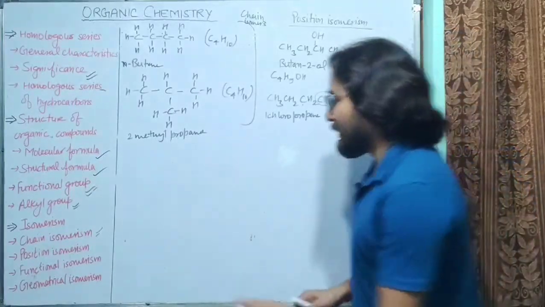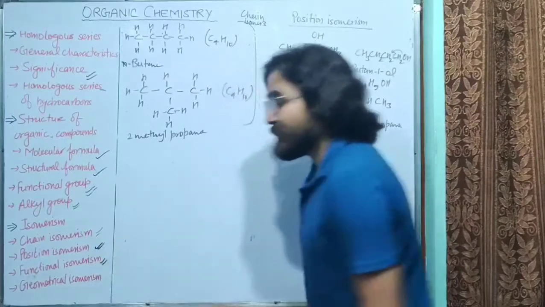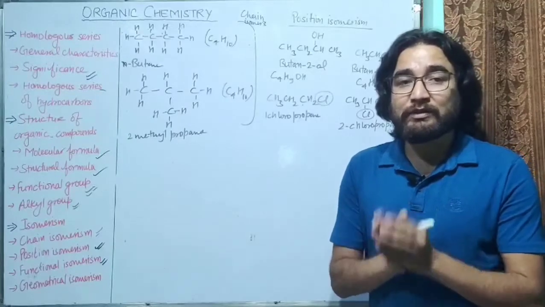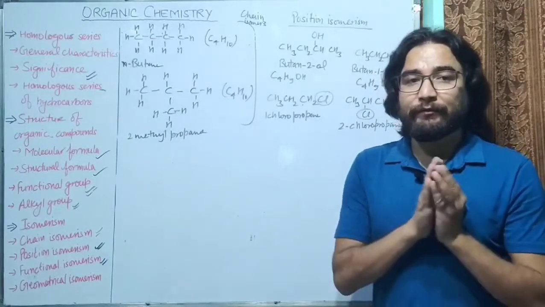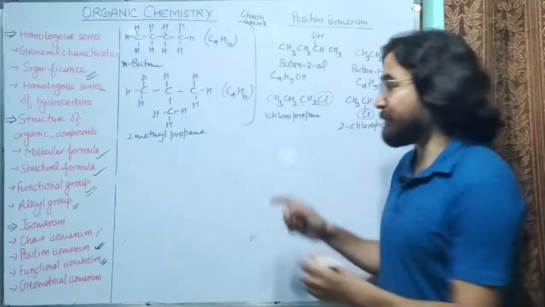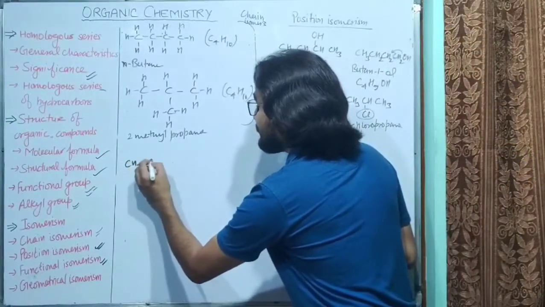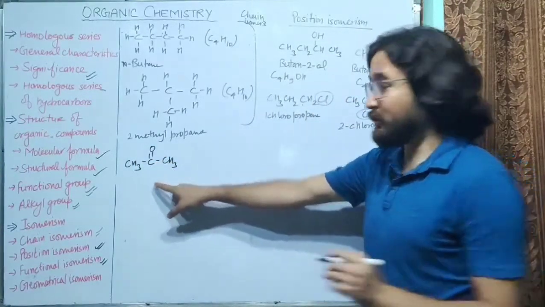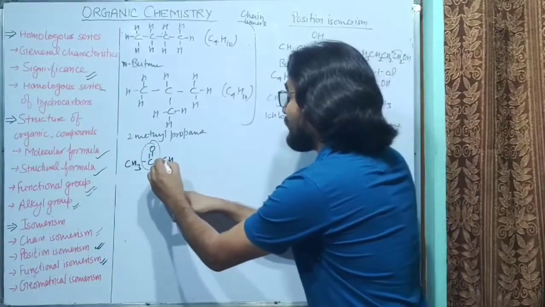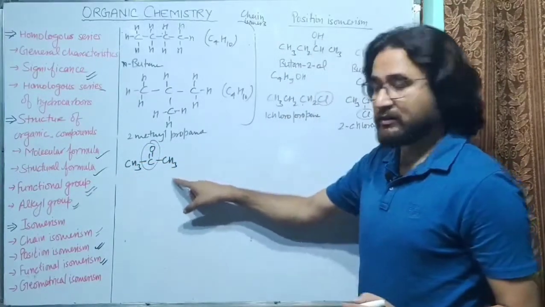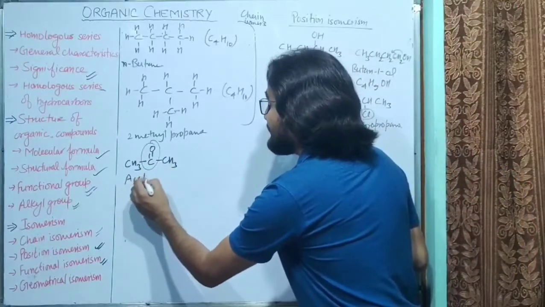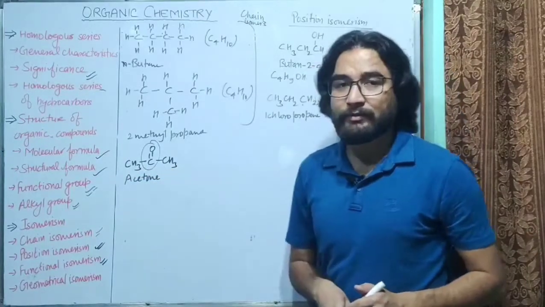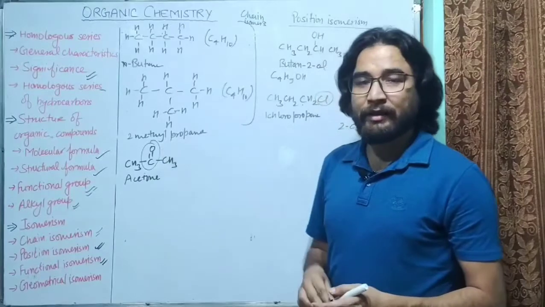Now the next isomerism that we will be talking about is functional isomerism. So in functional isomerism there are two different functional groups, meaning there will be the same molecular formula but the functional groups will be different. So let's see some examples, like CH3, C double bond O, CH3. So it is a ketone. It is called a ketone because we have C double bond O here, and along with C double bond O we have CH3 here, CH3 here. So it is a ketone. Its name is acetone. So you can see there is one carbon atom, two carbon atoms and three carbon atoms.